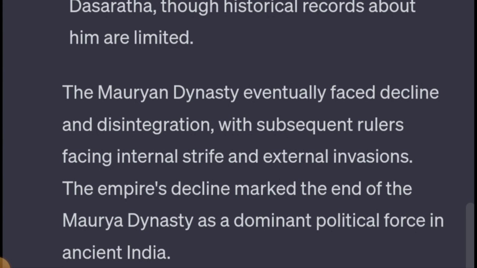The Mauryan dynasty eventually faced decline and disintegration, with subsequent rulers facing internal strife and external invasions. The empire's decline marked the end of the Mauryan dynasty as a dominant political force in ancient India, and after that, the Shunga dynasty came into power.